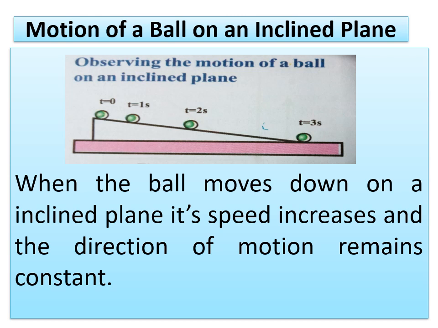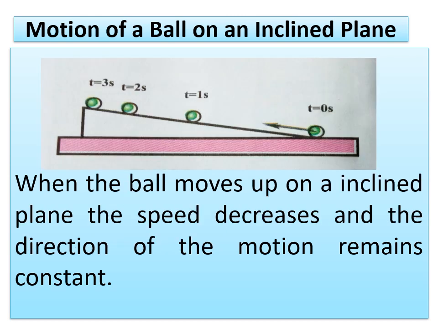First activity is motion of a ball on an inclined plane. You have to set up an inclined plane as shown in the picture and release a ball from the top of the inclined plane. Now in the picture you can see the positions of the ball at various times. As the ball rolls down on this inclined plane, we observe its speed increases gradually and the direction of motion remains constant here.